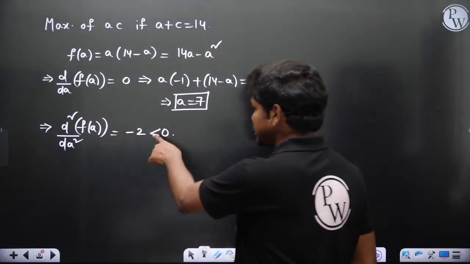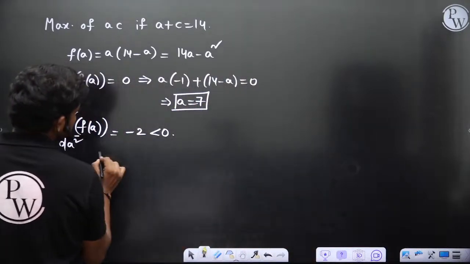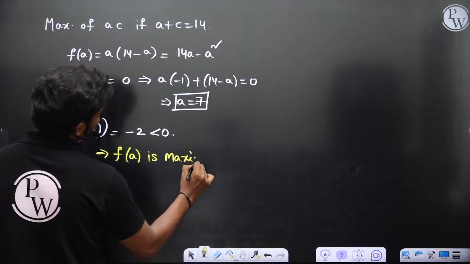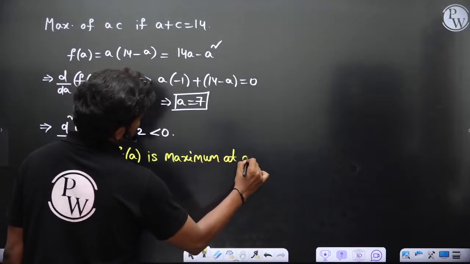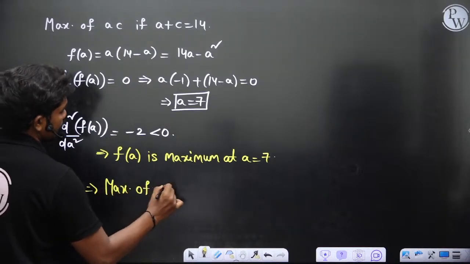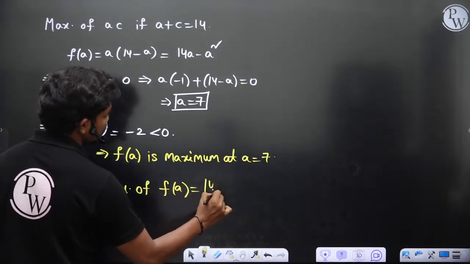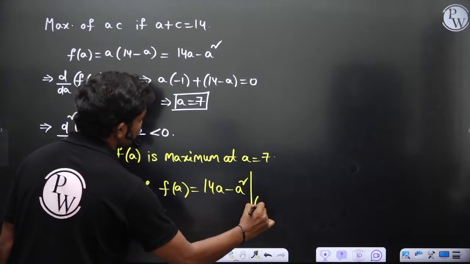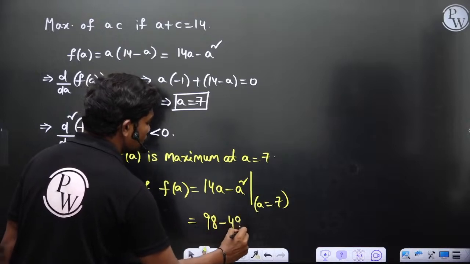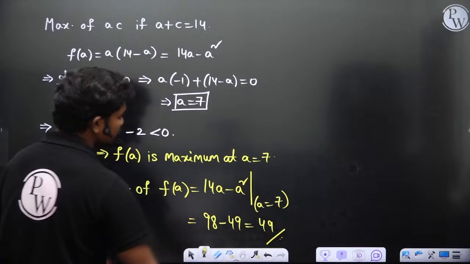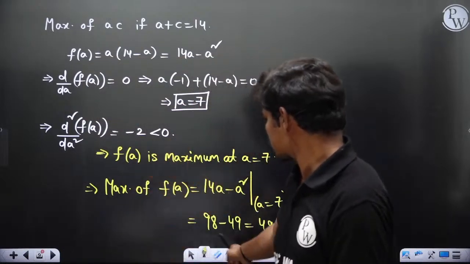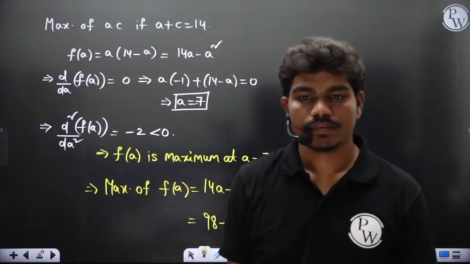Now since the second derivative is negative, this implies f of A is maximum at A equal to 7. So the maximum of f of A is equal to 14A minus A square at A equal to 7. If you put A equal to 7, 14 sevens are 98 minus A square 49, which is 49. So in this way also, by using the principles of single variable calculus, you can get this 49. Okay, that's it.